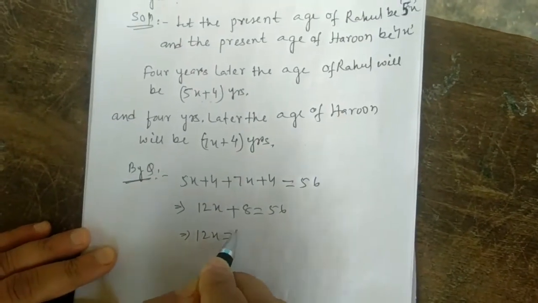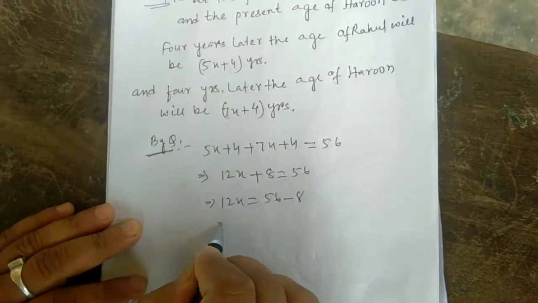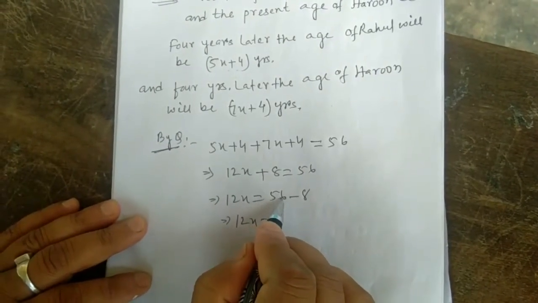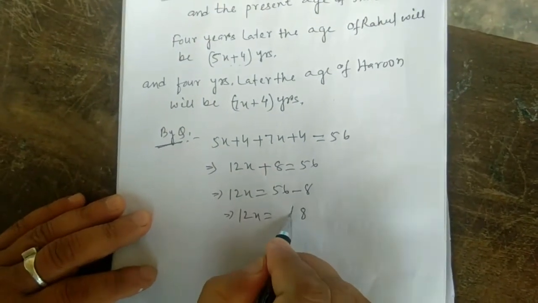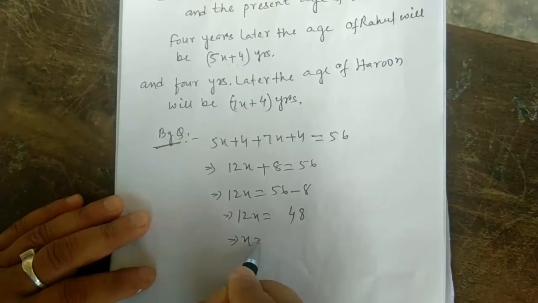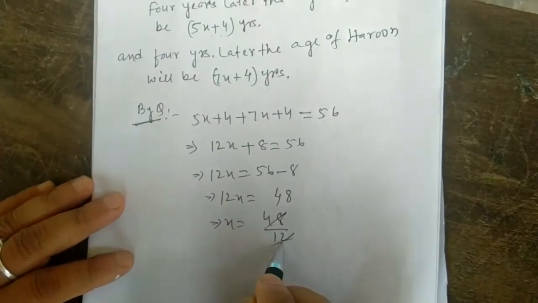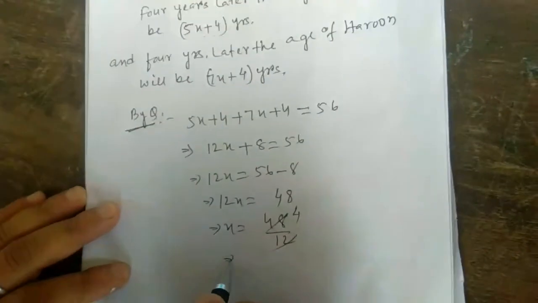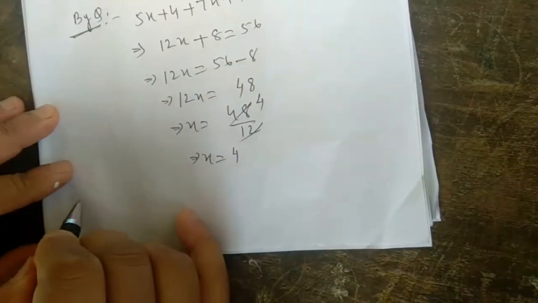First we have to transfer the constant term to the right side. 56, this is plus, it becomes minus 8. 12x equals 48. x equals 48 by 12. If you divide 48 by 12, you will get 4. x equals 4. The value of x is 4, so you will write like this.